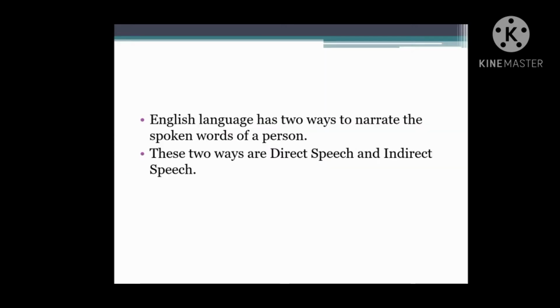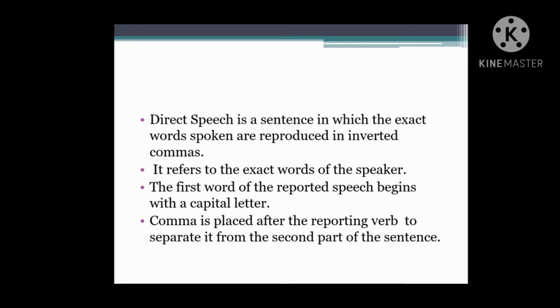English language has two ways to narrate the spoken words of a person. These two ways are direct speech and indirect speech. Direct speech is a sentence in which the exact words spoken are reproduced in inverted commas, that is, it refers to the exact words of the speaker.